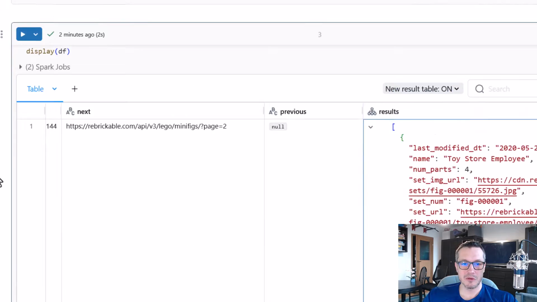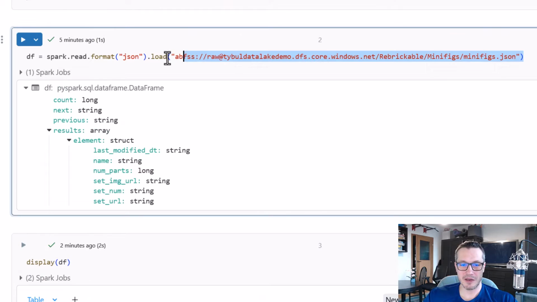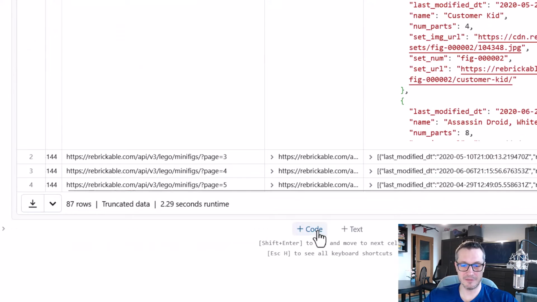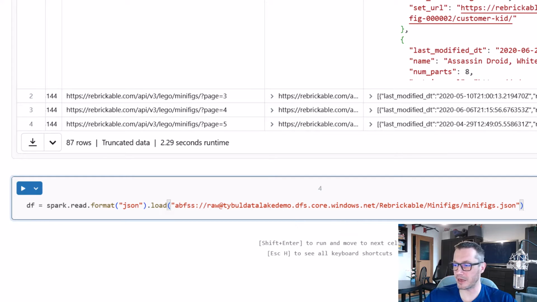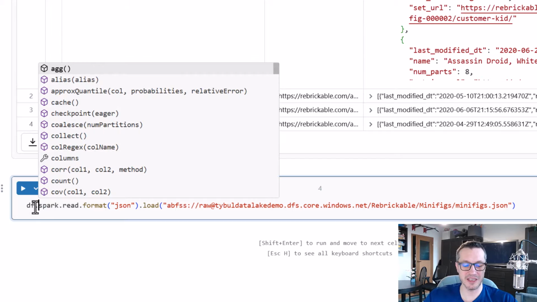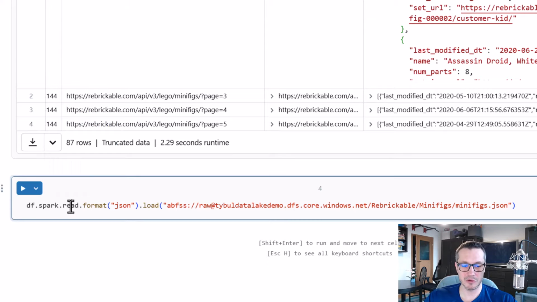Alright, and how can we do this? Well, let's grab this command and let's update it to simply write our data back. So I will use df at the beginning, because we want to do something on our data frame. Then we don't want to read, we want to write.